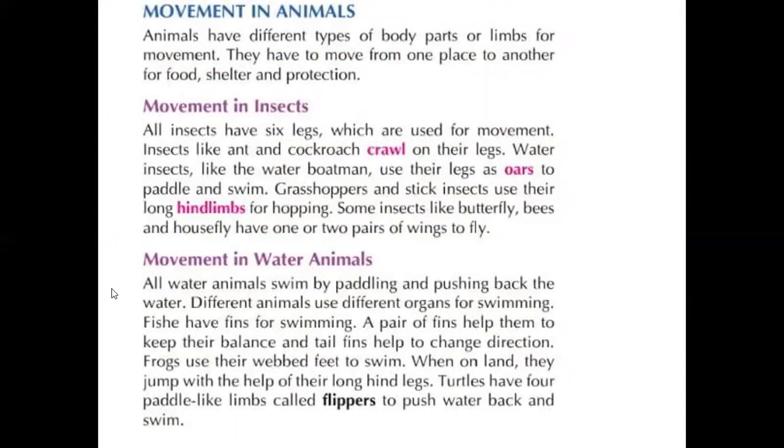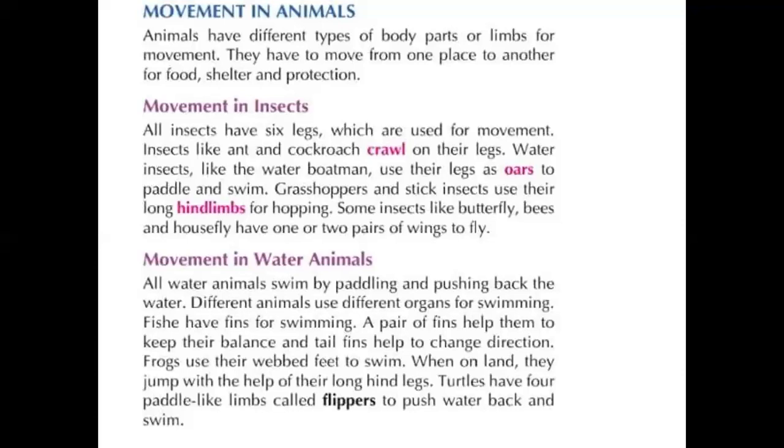Dear students, animals have different types of body parts for movement. Here, body parts are nothing but the limbs, legs, etc. Human beings have legs and hands. These we call limbs. Animals have different body parts for movement. They have to move from one place to another for food, shelter, and protection.